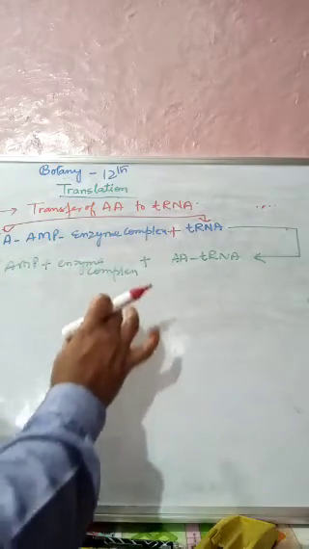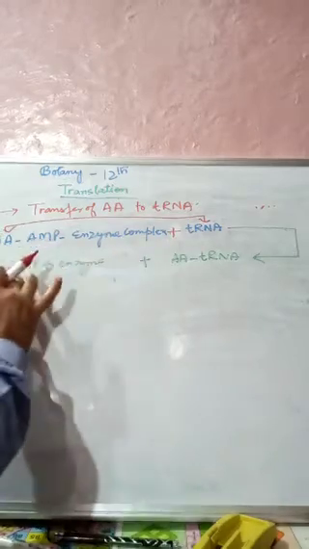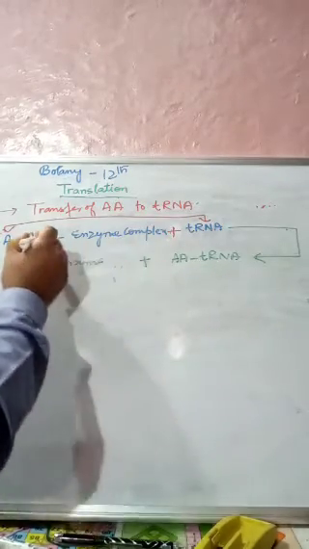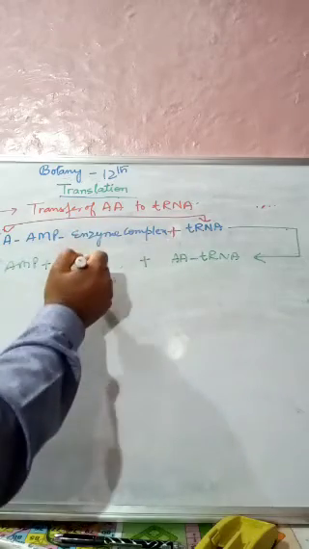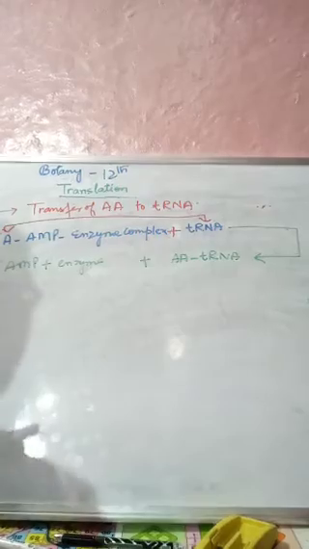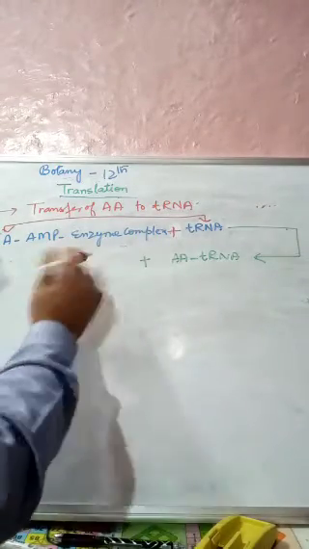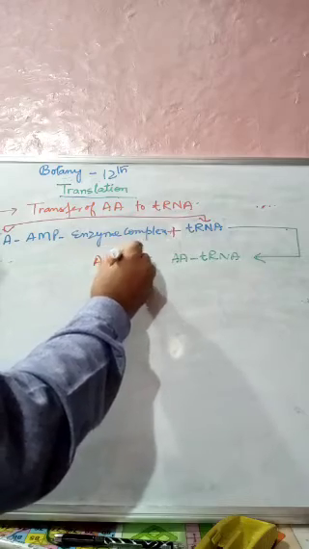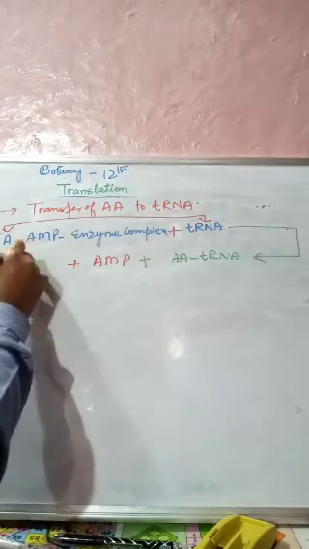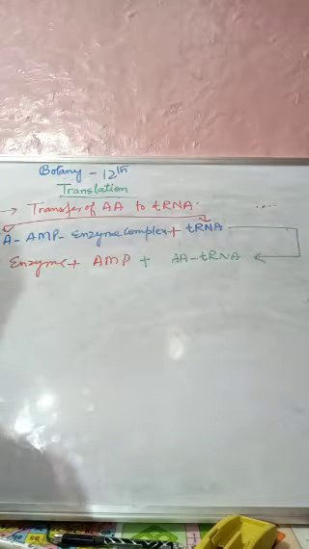Now it does not remain a complex, the enzyme gets separated. So we will write here AMP plus enzyme, they are separated and liberated.